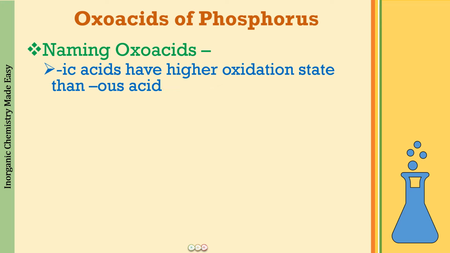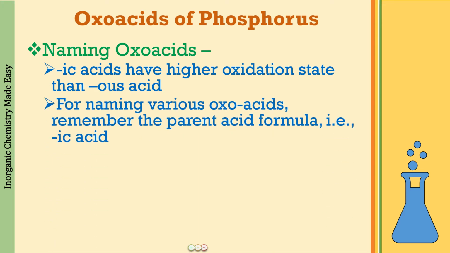Now the first thing that you are going to do in naming these oxo acids is that you have to learn one thing. What do you have to learn? You have to learn the name and the formula for the parent ic acid. Not even the us acid is going to be required. If you remember the name of the parent ic acid, you can derive the names and the formulas and also the structures, as you will be seeing, from only the formula of the ic acid.